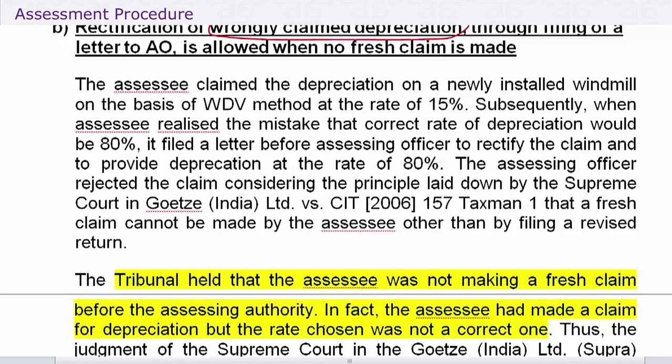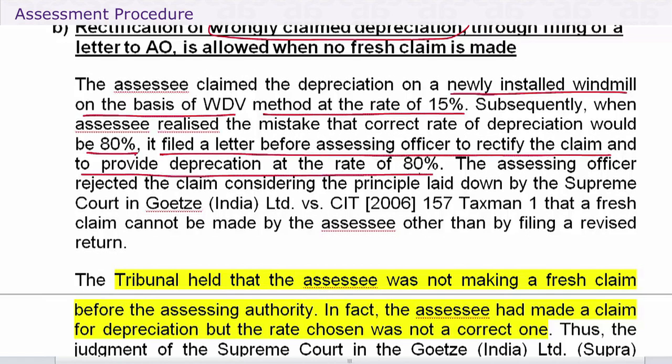Now, in such a case, the assessee claimed depreciation on a newly installed windmill on the basis of WDV at the rate of 15%. Subsequently, when the assessee realized his mistake, that on a windmill the rate of depreciation would be 80%, his profits would go down. He filed a letter before the AO to rectify the claim and to provide depreciation at the rate of 80%.